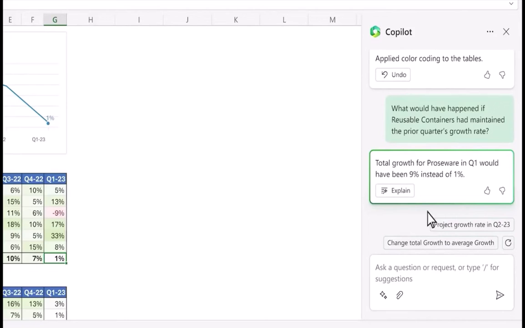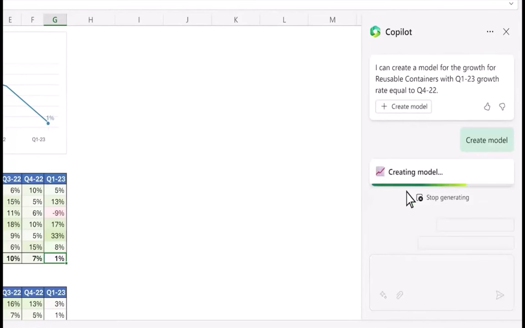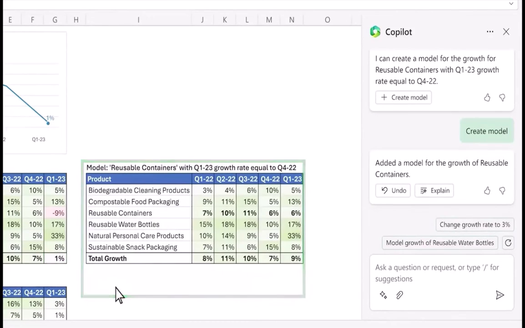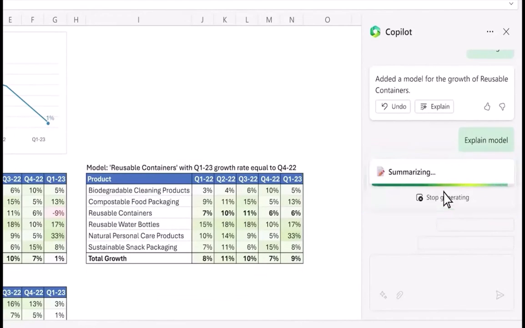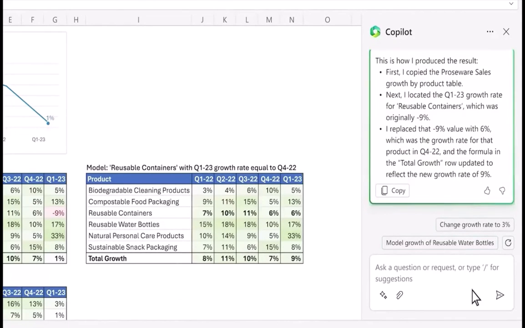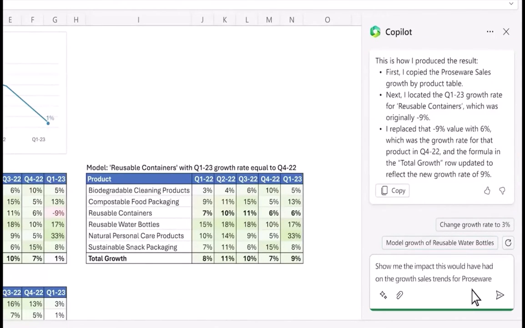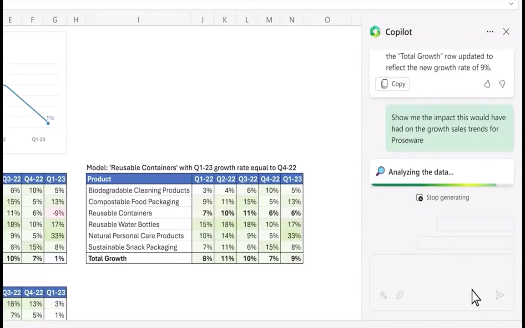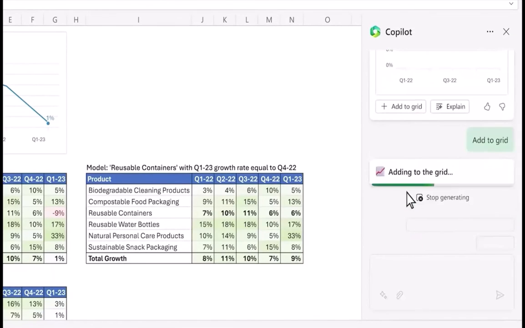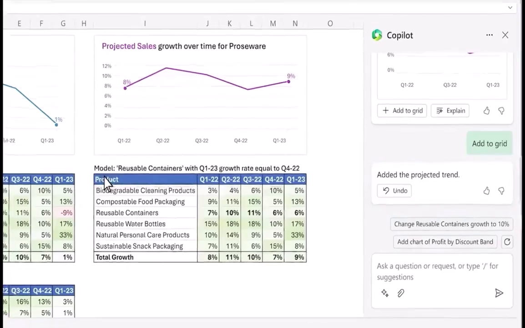Copilot not only answers your question, it creates a simple model of the scenario, and even asks you if you want to learn more about what it did, with a step-by-step breakdown. Finally, you can ask it to create a graph of your projected model. Copilot has turned a sea of data into clear insights and actions.